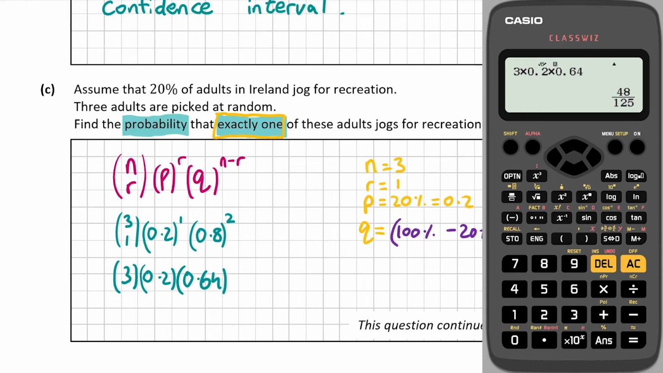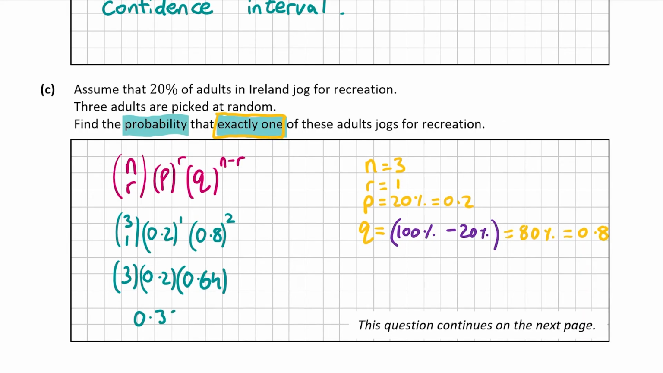And that gives us 48 over 125, or 0.384 as a decimal. So the probability that exactly one of the three adults jogs for recreation is 0.384. So that's our answer for part C, and that was worth 5 marks.